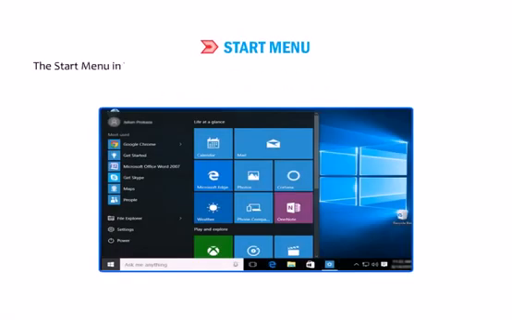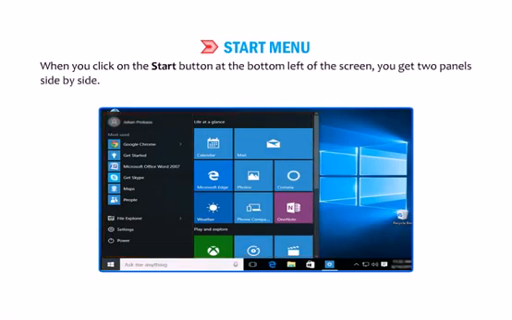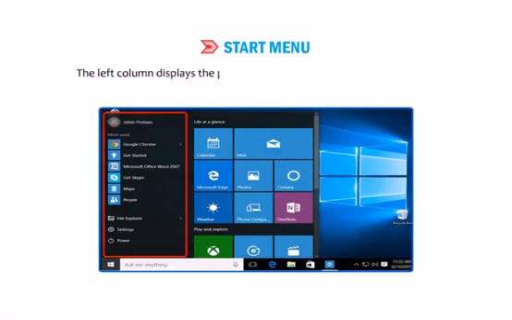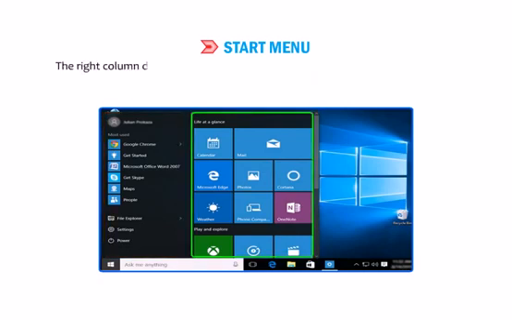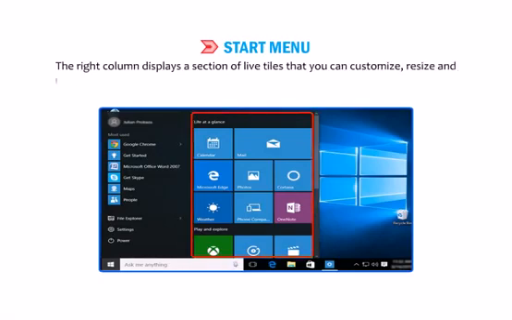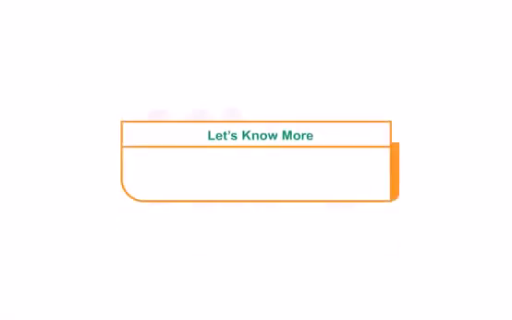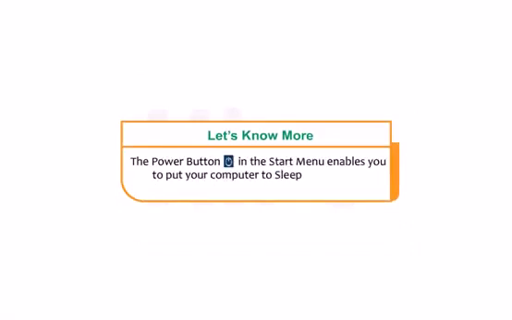The Start menu in Windows 10 is a blend of the old menu found in Windows 7 and the Start screen in Windows 8. When you click on the Start button at the bottom left of the screen, you get two panels side by side. The left column displays the pinned, recently added and most used apps. The right column displays a section of live tiles that you can customize, resize and reorganize. Students, let's know more. The power button in the Start menu enables you to put your computer to sleep, shut down or restart as required.